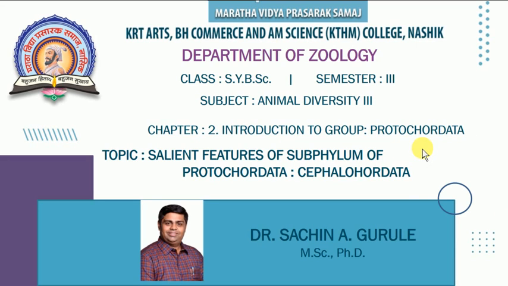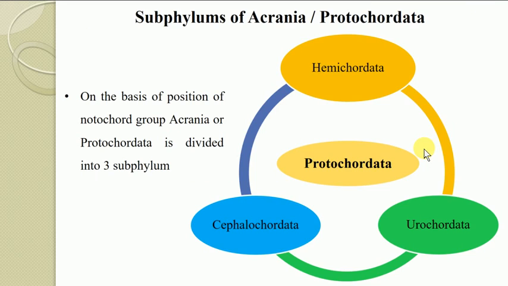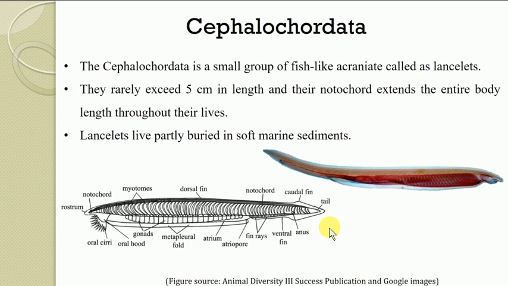Okay, so the subphylum of the Acrania or the Protochordata. Obviously now you know that on the basis of the position of the notochord, this group Acrania, so called Protochordata, is divisible into three subphyla: the Hemichordata, Urochordata and the Cephalochordata. Of which we have already learned the Hemichordata and the Urochordata. So let's see the star features of the Cephalochordata.